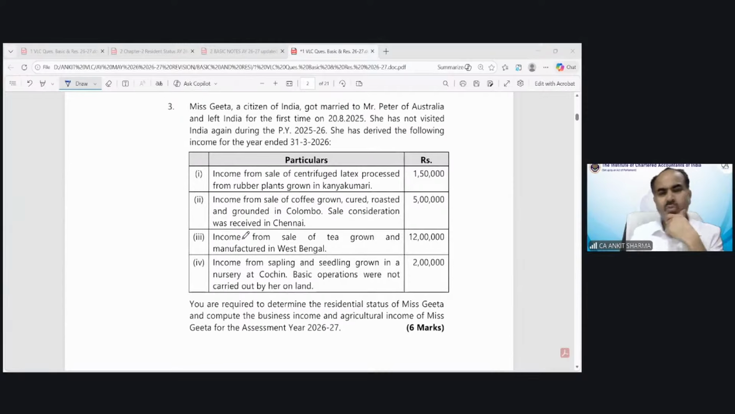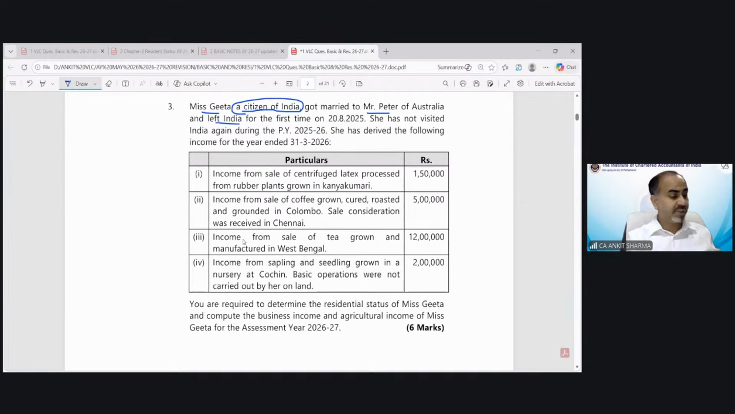Now, third question, moving on. Miss Geeta, a citizen of India. As soon as you find a citizen of India or a person of Indian origin, start thinking about whether a special case could be applicable. She got married to Mr. Peter of Australia and left India for the first time on so and so date. Question.